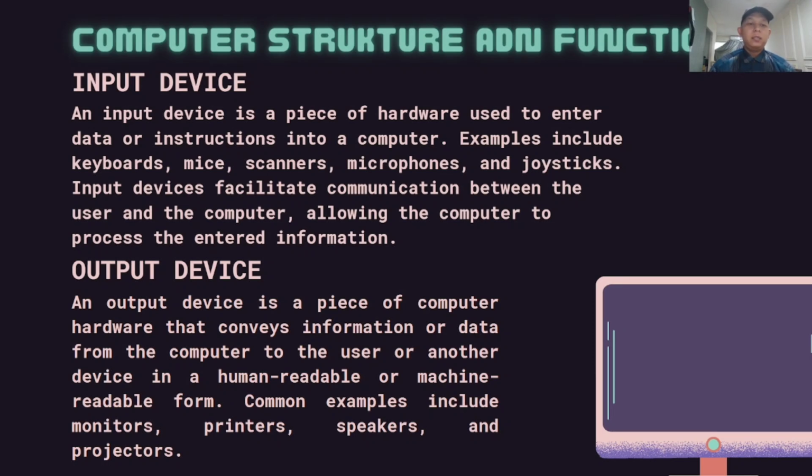Output device. An output device is a piece of computer hardware that conveys information or data from the computer to the user or another device in a human readable or machine readable form. Common examples include monitor, printer, speaker, and projector.